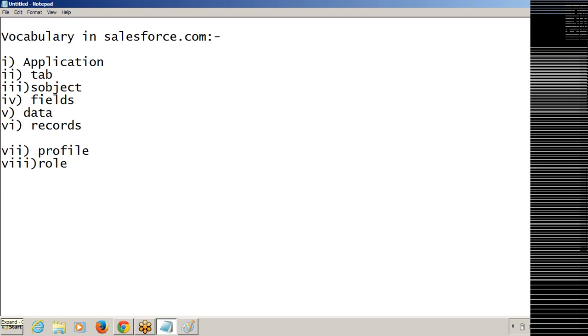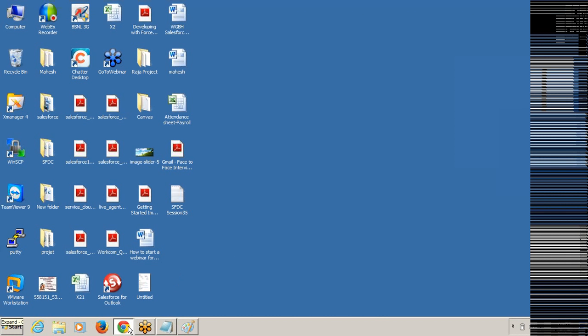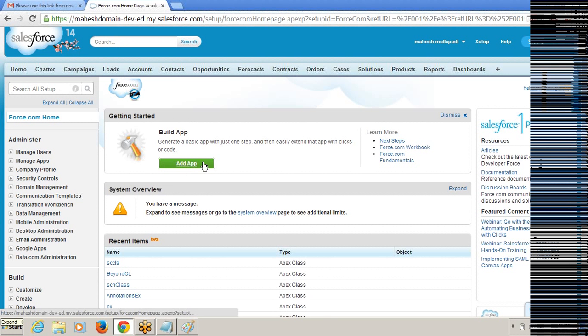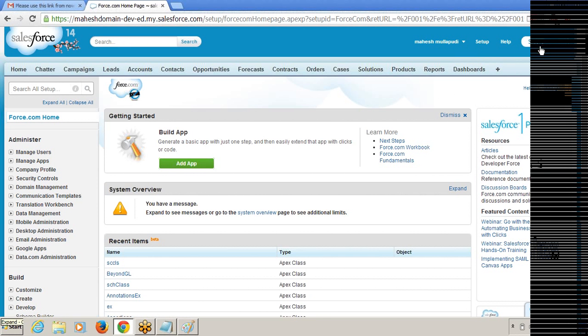So what is app? App or application? Let me put it in simplified words. So where you can see app? I'm going to Salesforce.com. You can see the right top corner. It is called the application drop down box. These are all different applications. If you want to switch from one application to another application, you can switch here. So I am in the sales application, right?